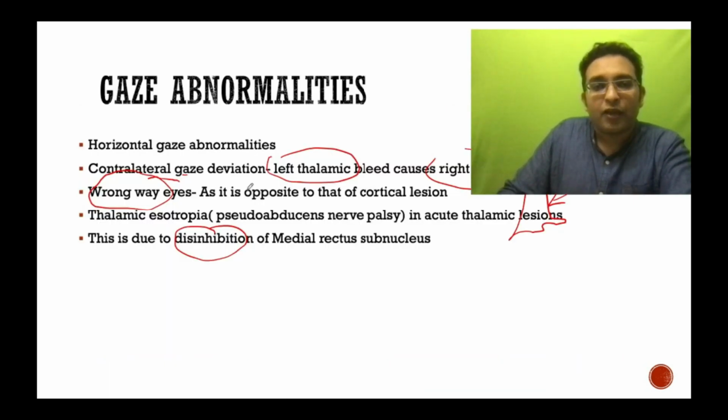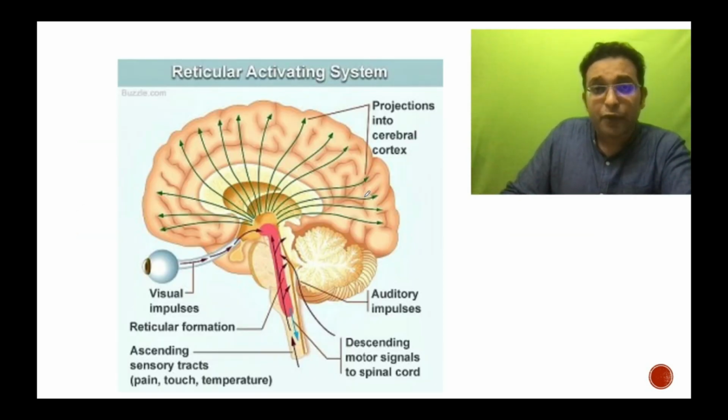thalamic esotropia. Wrong way means that in case of a cortical bleed or cortical infarct, we expect the patient to look towards the lesion, but in case of a thalamic bleed, we get a patient looking away from the lesion. That is the wrong way eyes, just opposite to the cortical lesion. And so gaze abnormalities are there, and this was what we were telling.